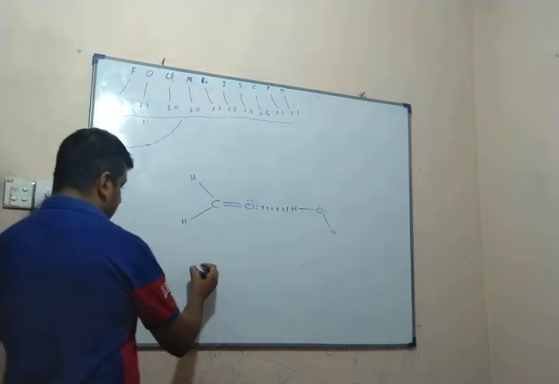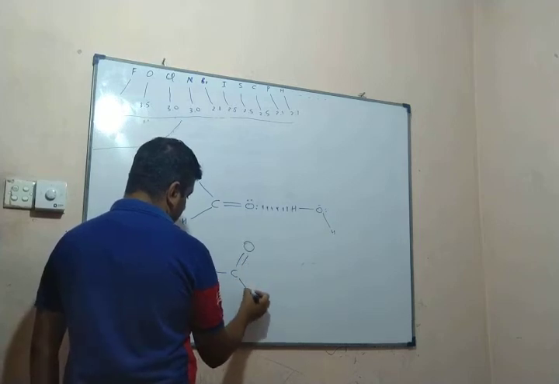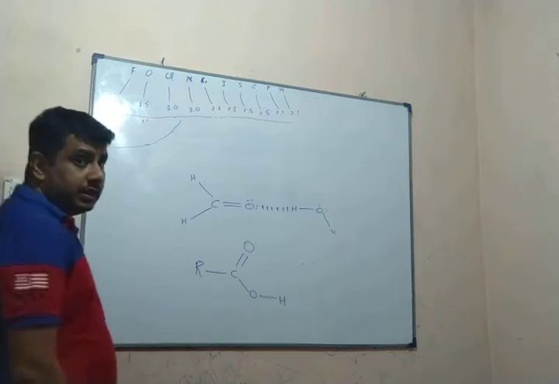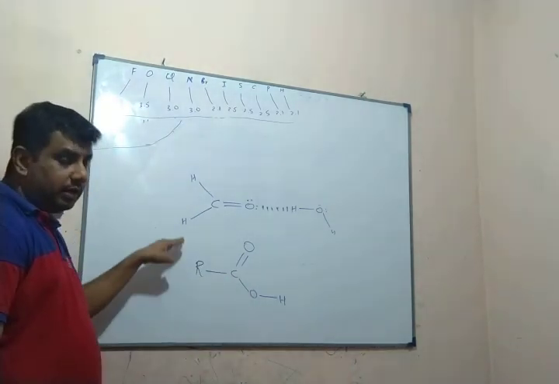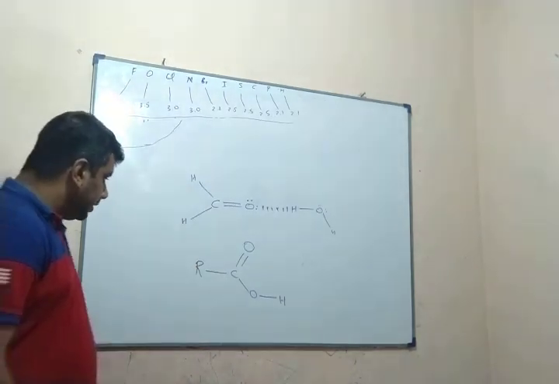And see another important thing. RCOOH is called a carboxylic acid. The famous carboxylic acid is acetic acid, CH3COOH. There are many more carboxylic acids, and the common example is acetic acid.